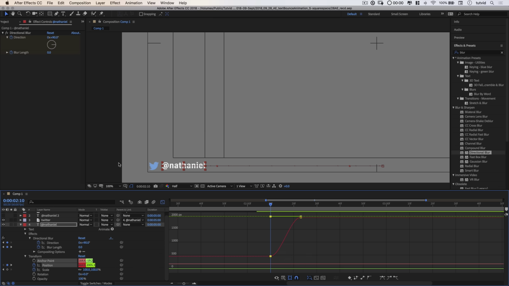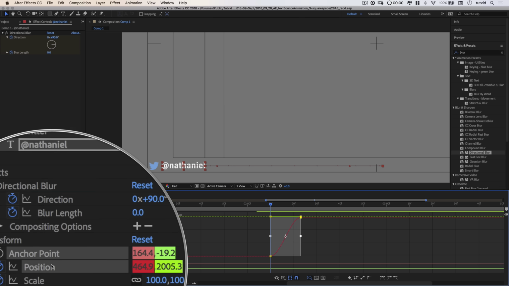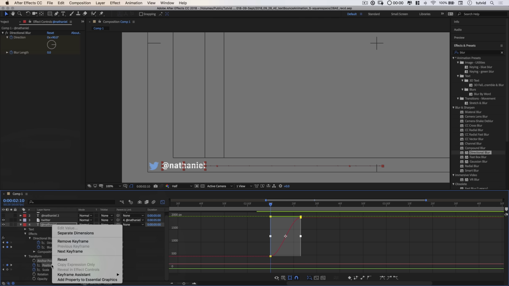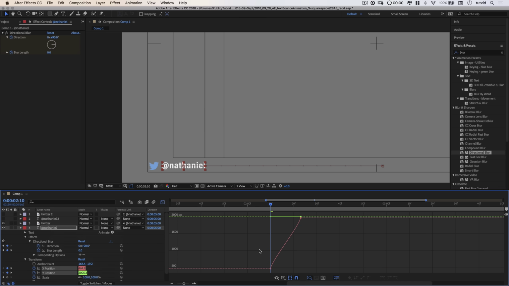This is 0 on the x-axis way over here. This is 2000 out here. So we want you to head back first, but you can see there's no real tangent handle for us to grab. So what we want to do is select the position element here in the layers panel, right click, and just choose separate dimensions. When we do that, we'll be able to select this, and now you can see we can really play with this and have some fun with it. So I'm going to pull this back and say, look, you come back this way, maybe bounce out something like that, and then shoot very quickly inward to 2000 pixels. So you can see here, we bump back and then shoot way across.